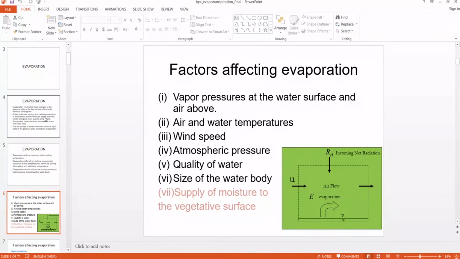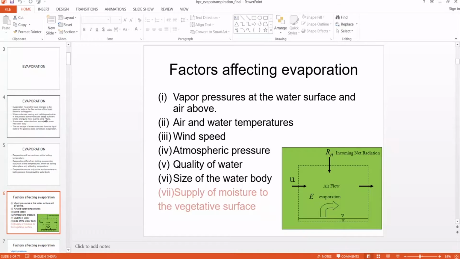For that we need to know the factors affecting evaporation. These factors are vapor pressure at the water surface and in the air above, because when water is evaporated, there is a gradient of vapor pressures, that is at the surface of the water and in the atmosphere. If the gradient is high, then the evaporation will be high.